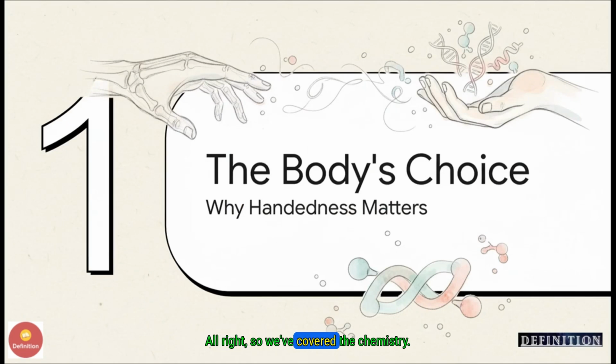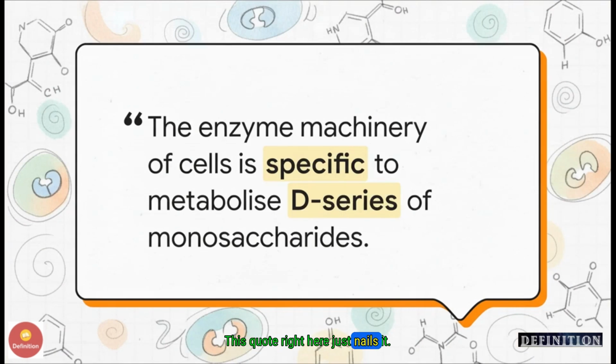All right, so we've covered the chemistry. Now for the really big question. Why does any of this matter inside our own bodies? This quote right here just nails it. Our bodies are incredibly specific. The enzyme machinery in our cells is built to handle the D series of sugars. It's like a factory that's tooled for only one specific type of part. Our entire metabolism is designed for D sugars and D sugars only.